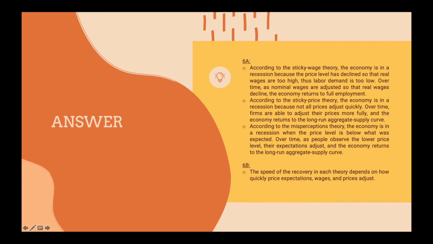According to the sticky wage theory, the economy is in a recession because the price level has declined, so the real wages are too high. Thus, labor demand is too low. Over time, as nominal wages are adjusted so that the real wages decline, the economy returns to full employment.